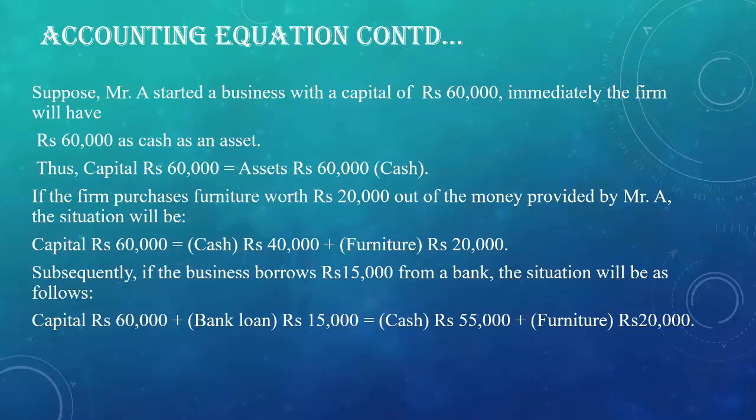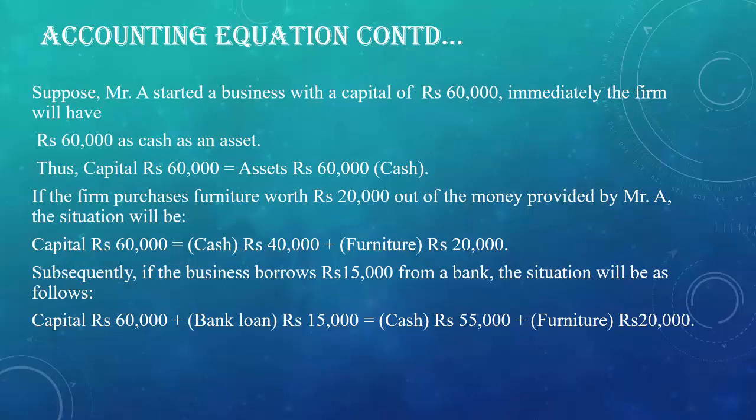If firm purchases furniture of rupees 20,000, then there will be no changes in the capital column. Capital will remain as it is, that is of rupees 60,000. There will be changes in the cash column as the cash will decrease as the firm purchases furniture by giving cash. So automatically cash will decrease by rupees 20,000. Now the new amount of the cash will be 40,000, and in the assets column furniture will be shown for rupees 20,000.